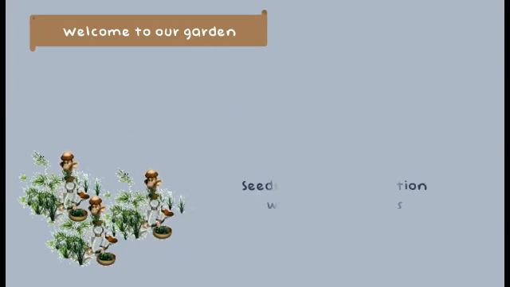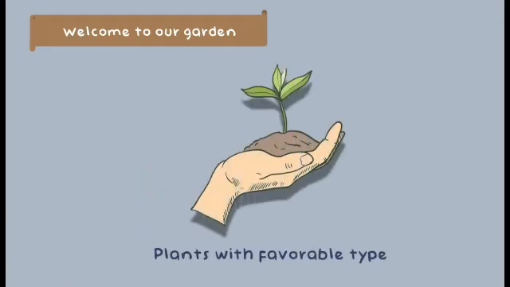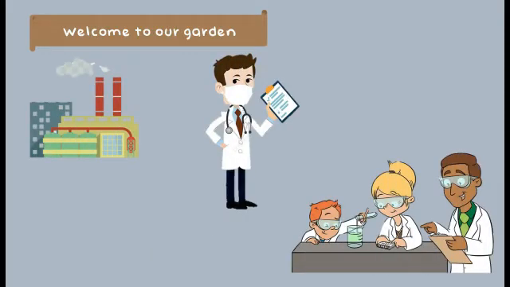Seeds are given radiation with varying doses, customized as needed. For example, rice plants. Radioisotopes are used to trigger mutations in plants. From this mutation process, plants with favorable traits can be obtained. Yep, that is one of the benefits of radiation in life. So, there are many more benefits of radiation in other fields.